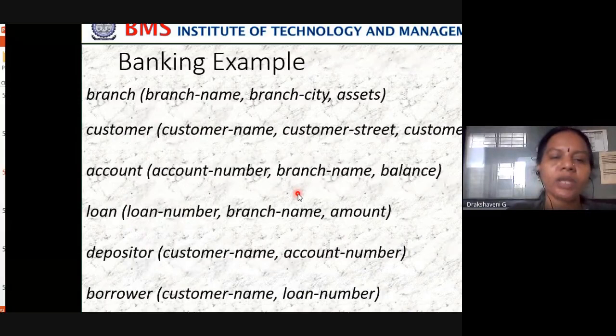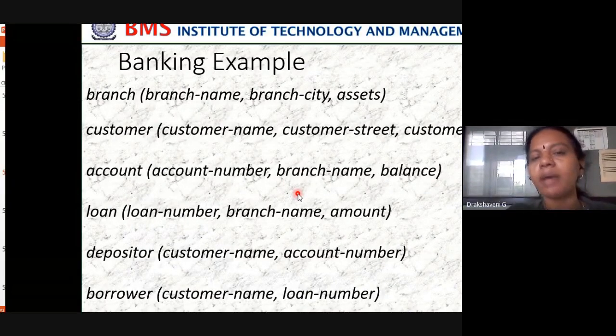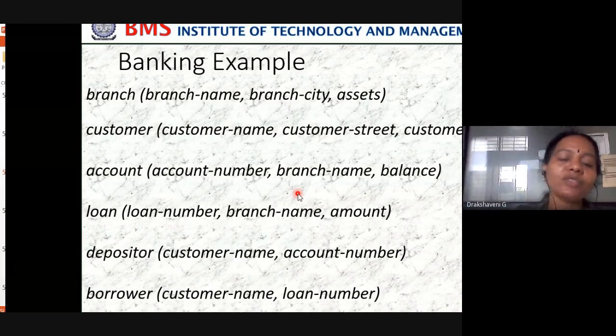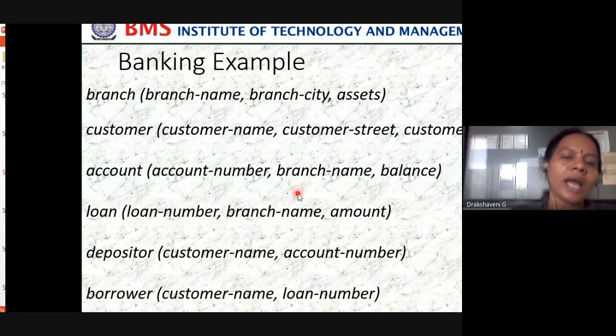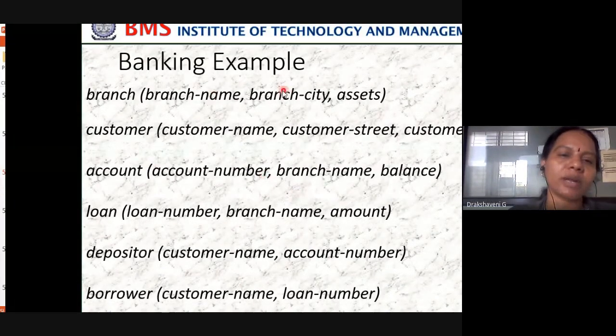Then we see one example, what is called the banking example. In the banking database we have many tables. Branch is one relation. The attributes in branch are branch name, branch city and assets. Then there is one more relation called customer, with attributes customer name, customer street and customer city.